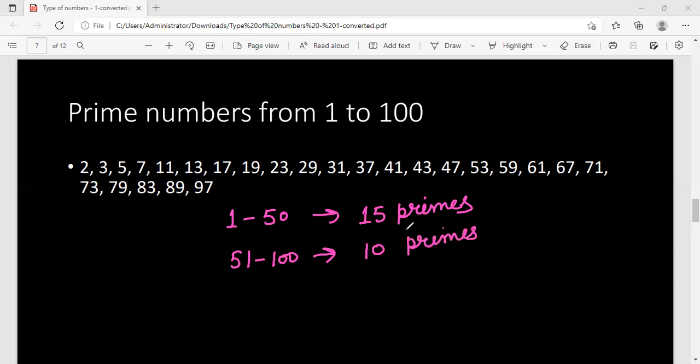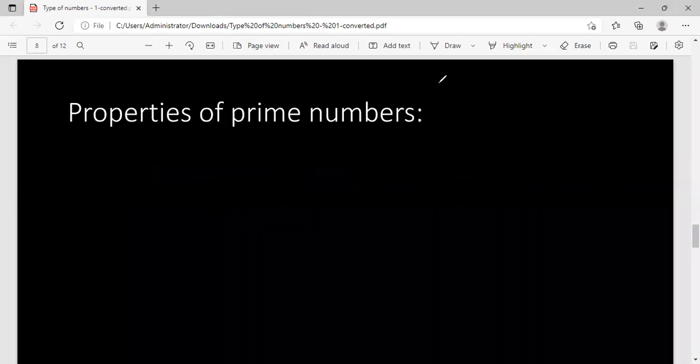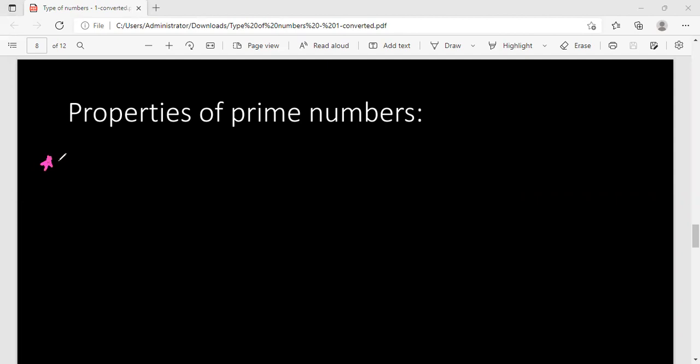As you can see, 15 plus 10 will give you 25. Now let us talk about some properties of prime numbers, because many questions are made on this important topic. That's why we should discuss each and everything related to prime numbers.